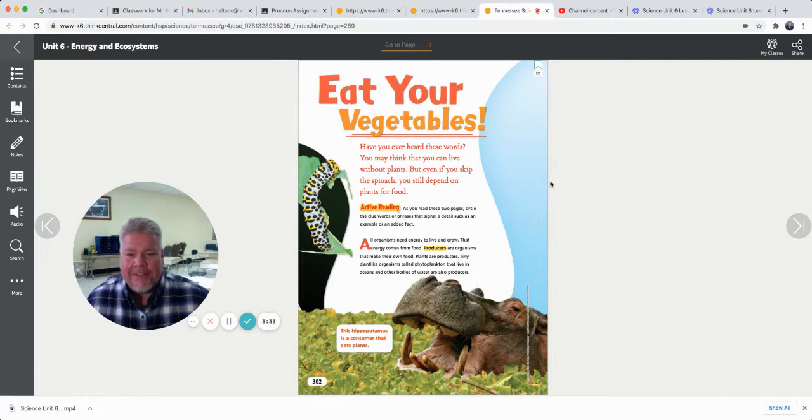Eat your vegetables. Have you ever heard those words? You may think that you can live without plants, but even if you skip the spinach, you still depend on plants for food. All organisms need energy to live and grow. That energy comes from food. Producers, that's what plants are. They're organisms that make their own food. Plants are producers. Tiny plant-like organisms called phytoplankton that live in oceans and other bodies of water are also producers. Any kind of plant, whether it lives on land or water, is a producer.